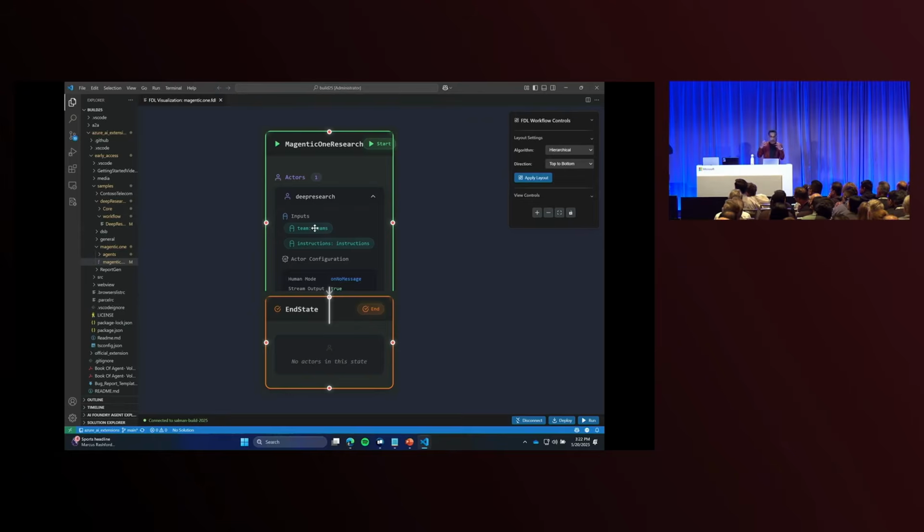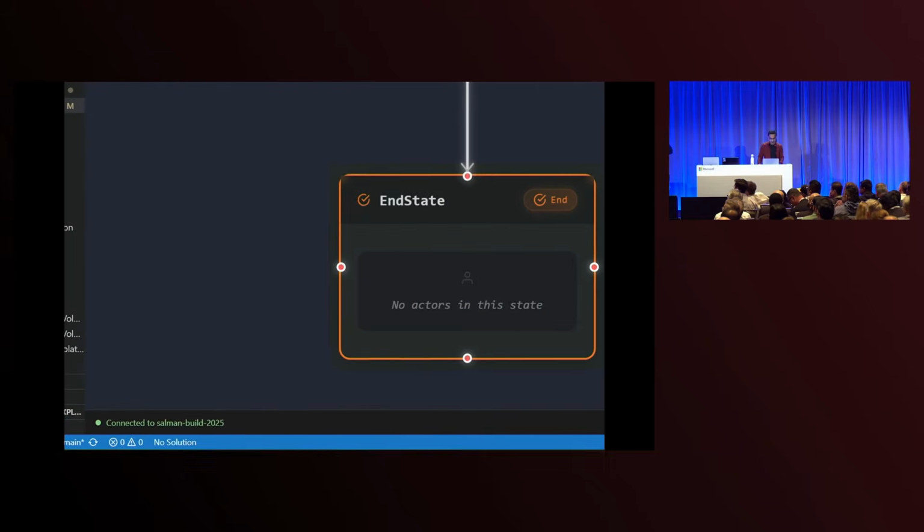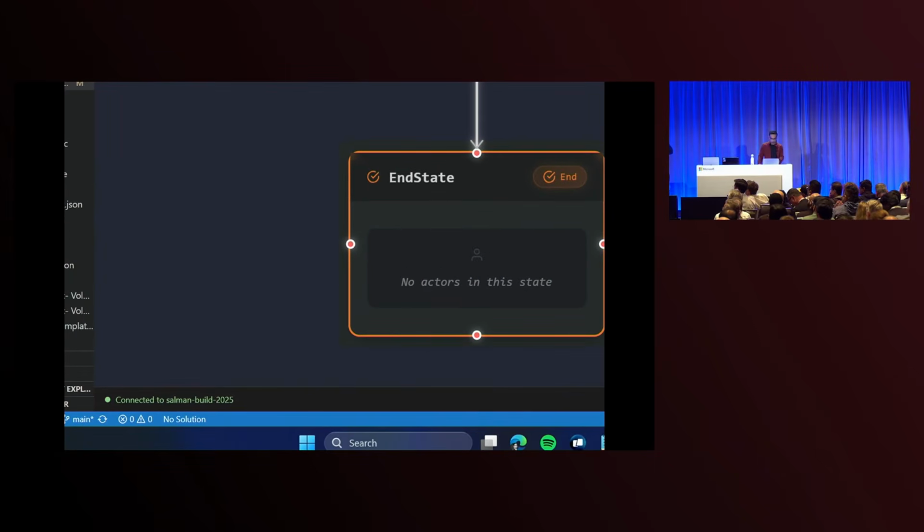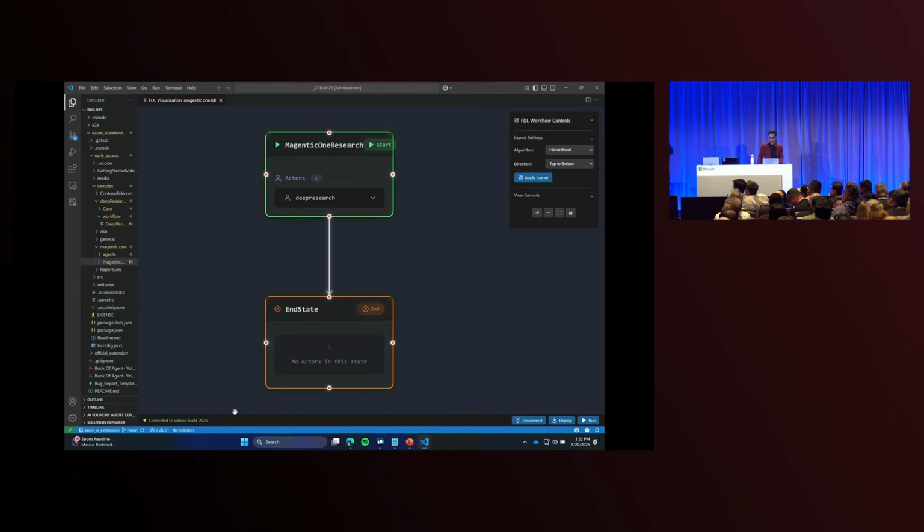The team members are the specialized agents that can do work. For example, it could be a research agent and a coding agent. So you can inject those team members to it, and you can start off interacting with it. What I'm going to do now is, as you can see, I am connected to my Build 2025 AI Foundry project, and I'm going to deploy this. What it does is it deploys this workflow into the service, and you get a managed endpoint that you can use to interact with this workflow.